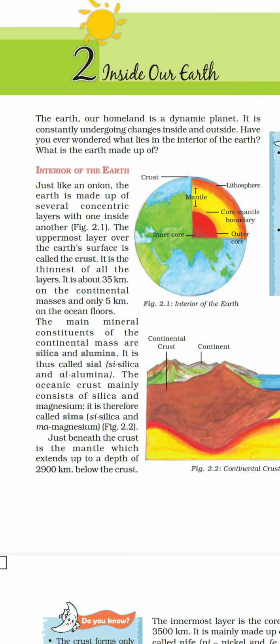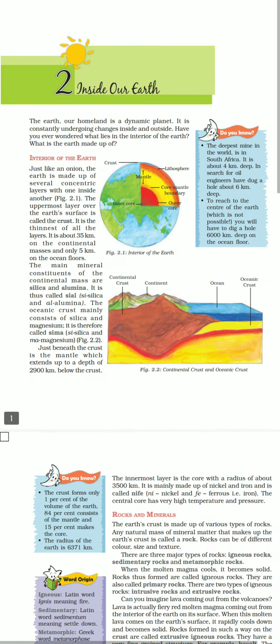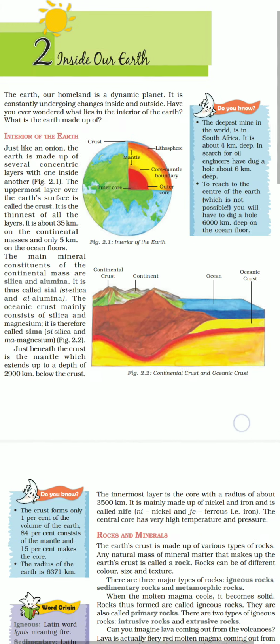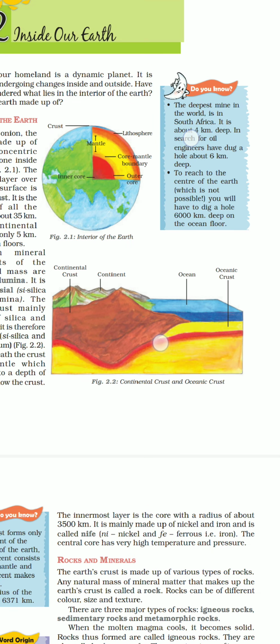The innermost layer is the core, with a radius of about 3,500 km.